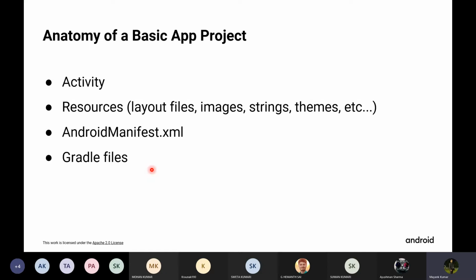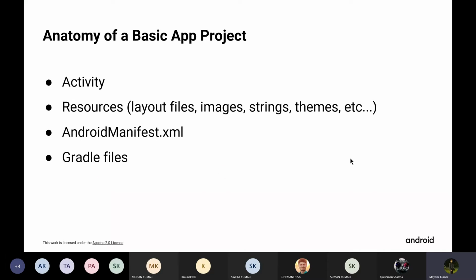You might have seen Gradle scripts when creating an Android app. You can modify them if you want to configure the build of your Android app. Basically, the Gradle file contains the dependencies or properties of your app, and it also contains the version number or version name of your app.